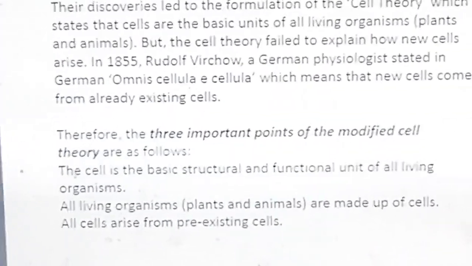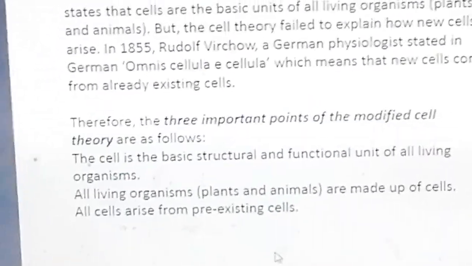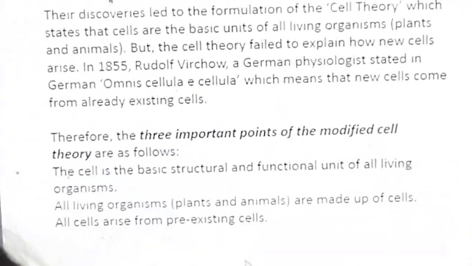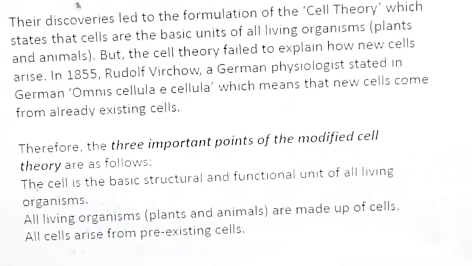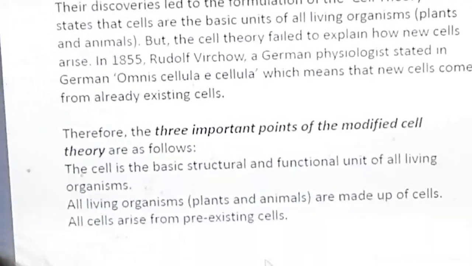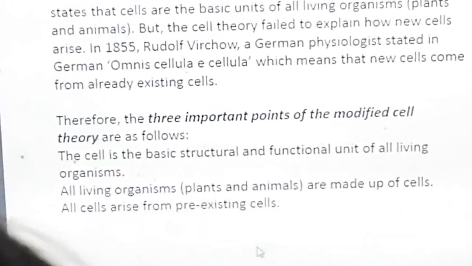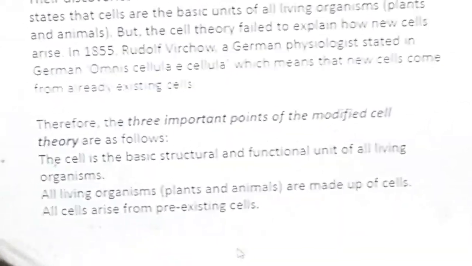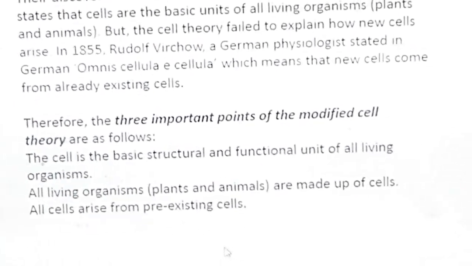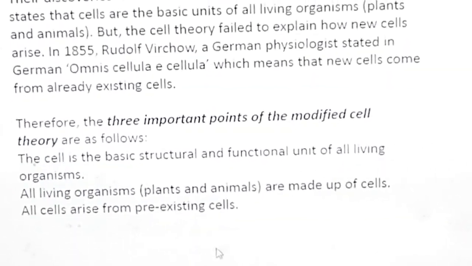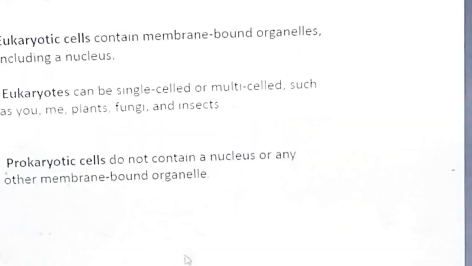But the cell theory failed to explain how new cells arise. In 1855, Rudolf Virchow, a German physiologist, stated in Latin, omnis cellula e cellula, which means that new cells come from already existing cells. Therefore, the three important points of modified cell theory are as follows. The cell is a basic, structural and functional unit of all living organisms. All living organisms, plants and animals, are made up of cells, and cells arise from pre-existing cells.